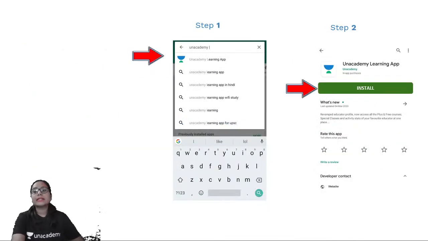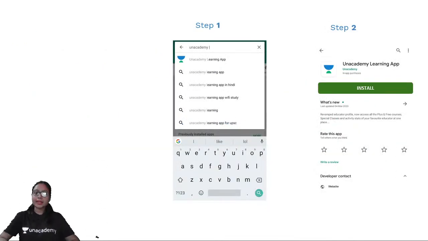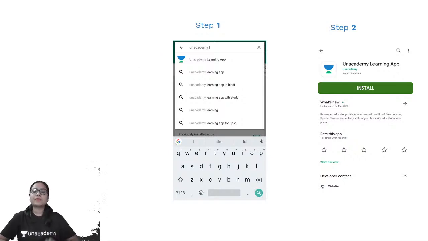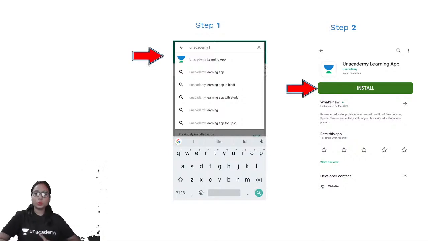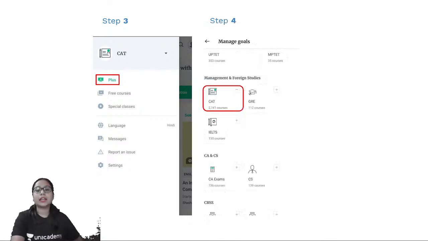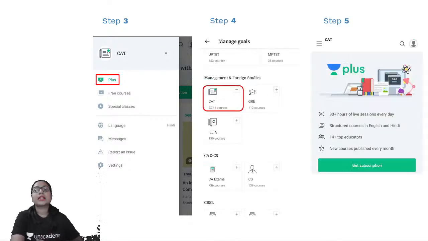All right. So you guys might be thinking, how can you get the Unacademy subscription? How can you start your classes at Unacademy platform? So the steps for that are very simple. You just have to go to Google Play Store, write Unacademy there, and install the Unacademy Learning app. As soon as you install the learning app, you have to select your goal. Your goal is the subject you want to do the preparation for. So suppose here you want to prepare for CAT, then you have to select your goal as CAT and then continue. As soon as you select your category, you have to click on get subscription.